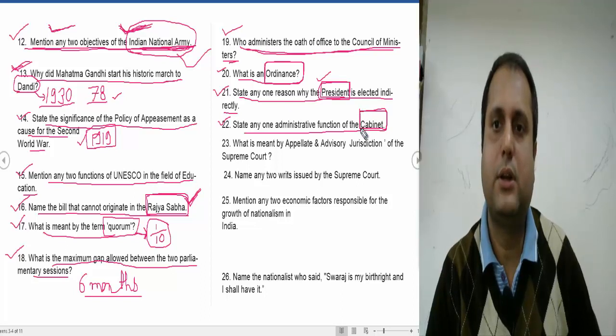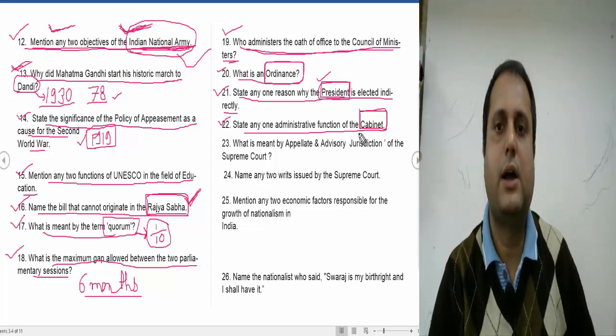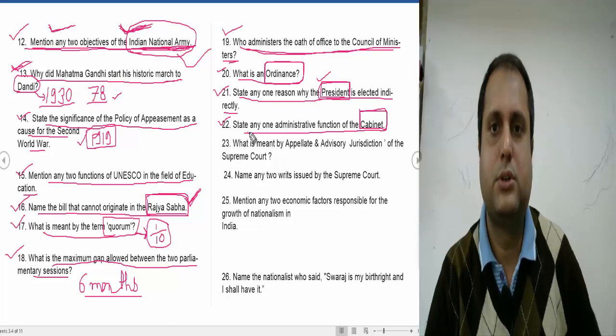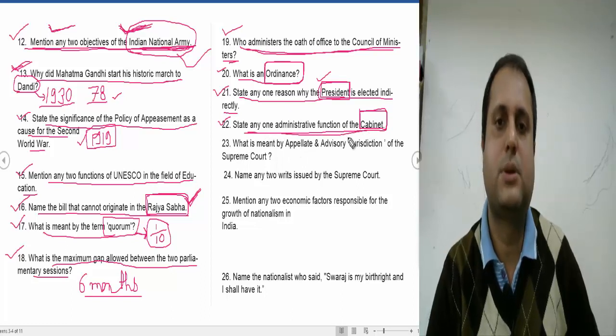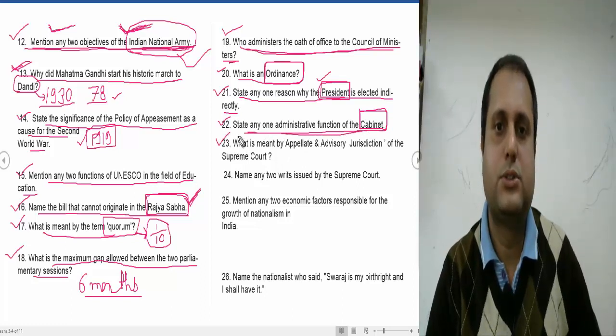So the cabinet is responsible to advise the Prime Minister. So it is an administrative function to advise the Prime Minister. Now see the next one.